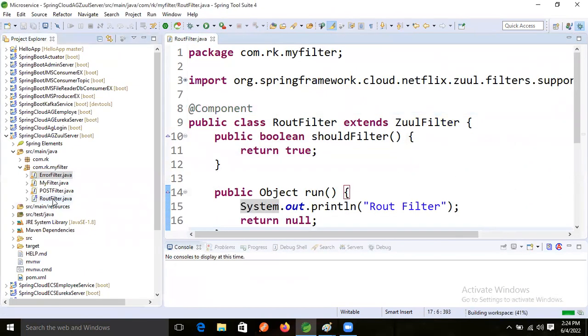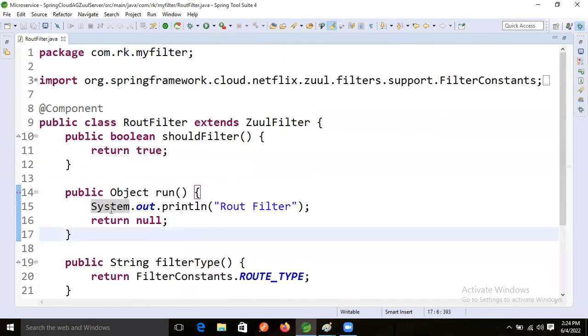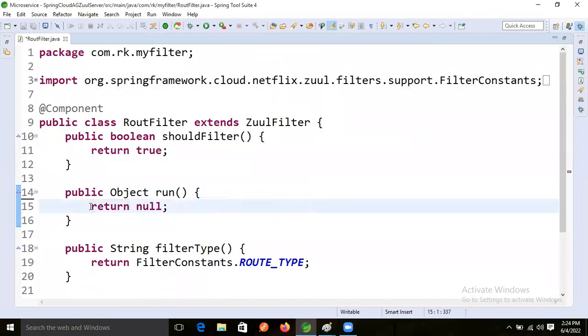So what I'm doing now is opening our route filter, right? Here we will implement logger activity also.